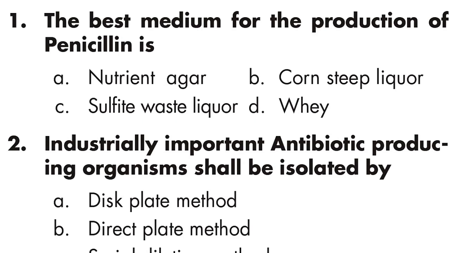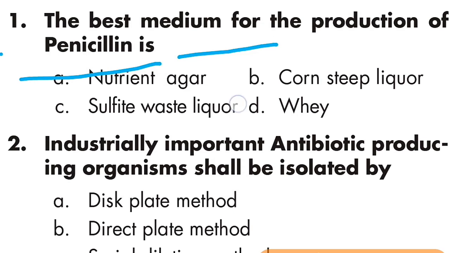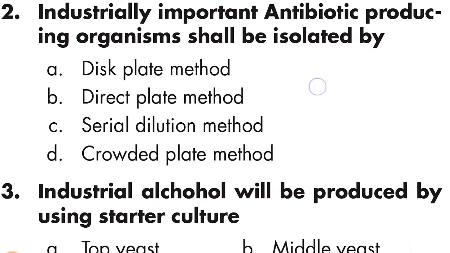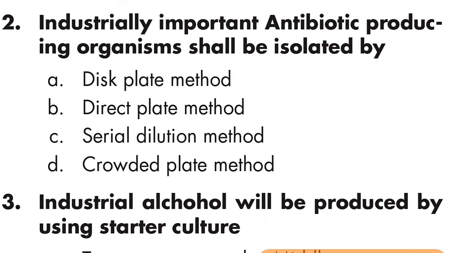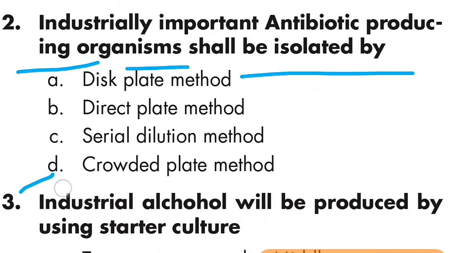The first question is: the best medium for the production of penicillin is? The best medium for the production of penicillin is corn steep liquor. Option B is right, corn steep liquor. Question number 2: industrially important antibiotic producing organisms shall be isolated by? Industrially important antibiotic producing organisms shall be isolated by the crowded plate method. Option D is right, crowded plate method.